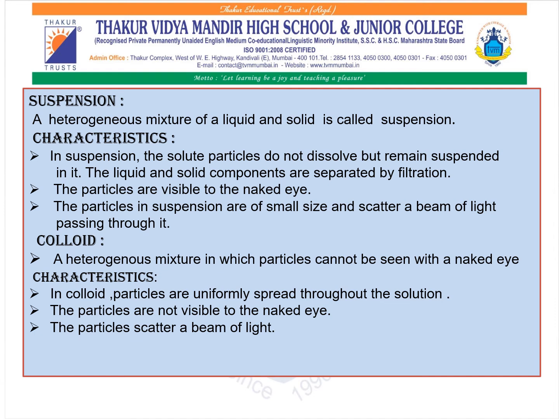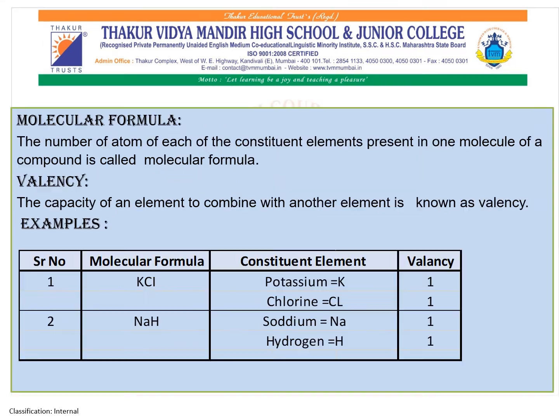The particles are not visible to the naked eye and the particles scatter a beam of light. For example, milk is a colloid. Why? Because in milk, the particles are spread uniformly throughout and due to the very small size of the particles, milk appears to be homogeneous.